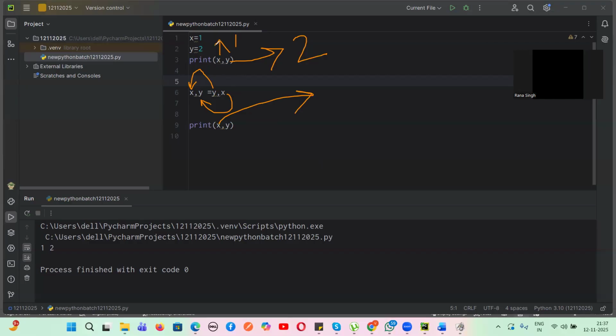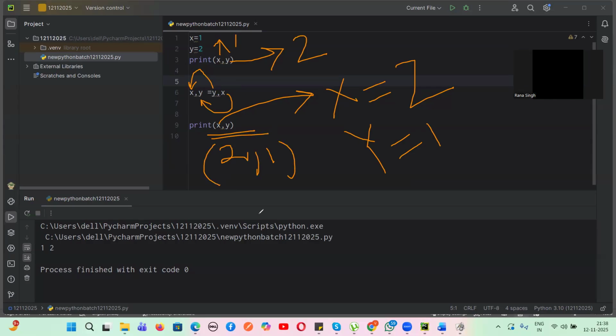X value is 1, y value is 2. Now this y value 2 is getting assigned to x. So x value will be 2. Yes or no, guys? Do you agree with me? Yes, Vikram. And y value will be 1, because x value is 1, which is assigned to y. So the final output is 2 comma 1.